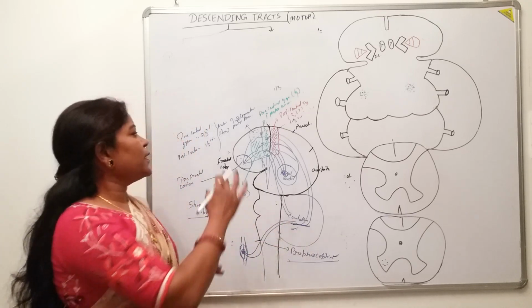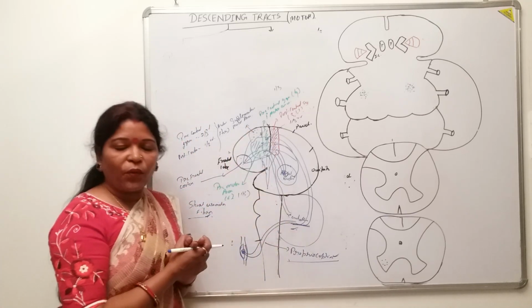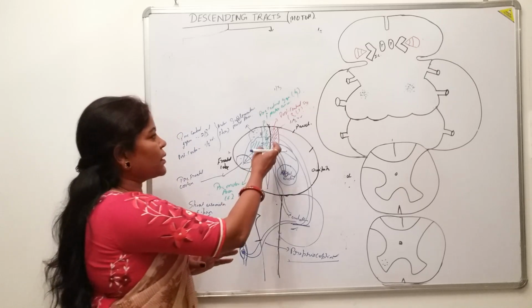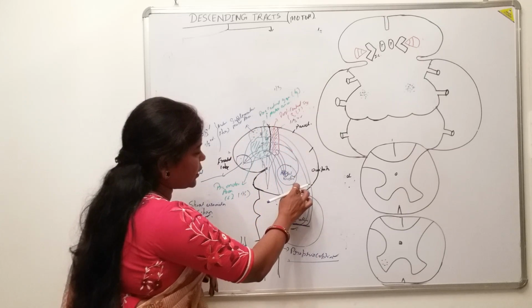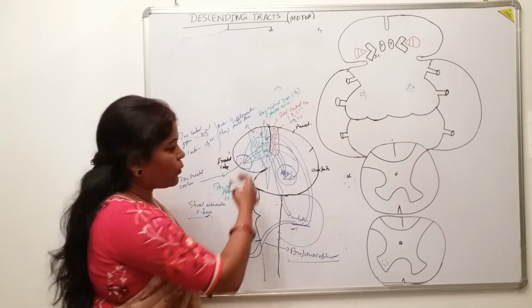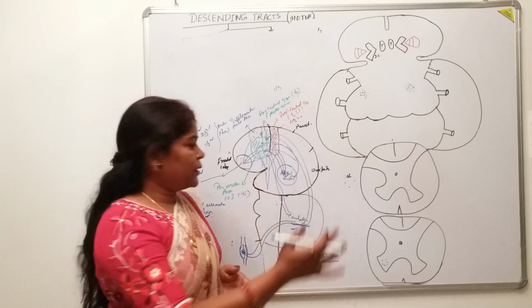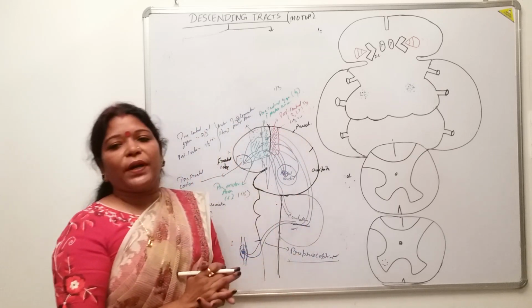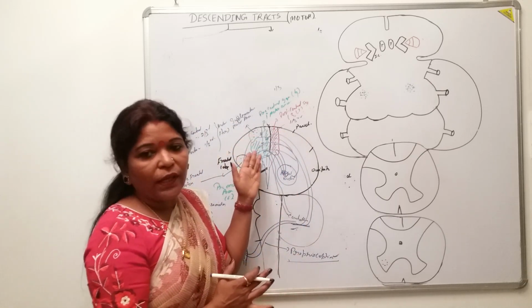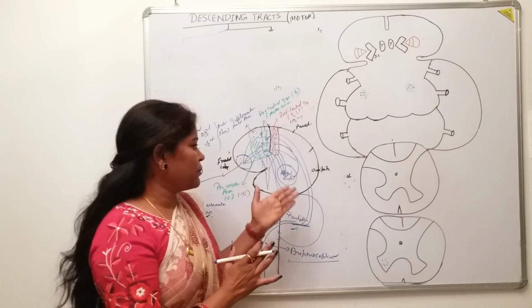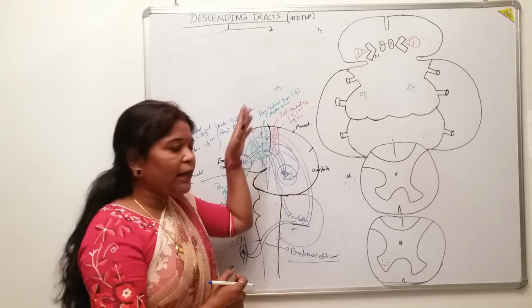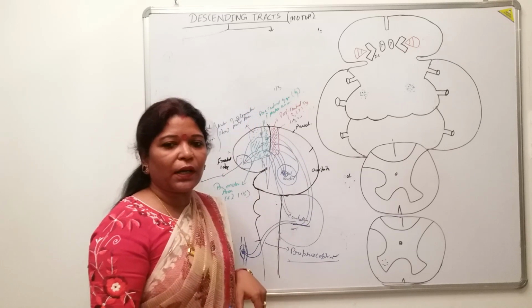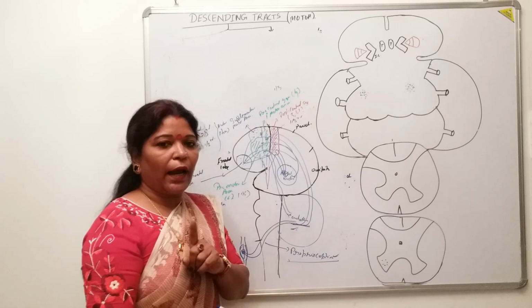That means the motor areas as well as the somatosensory areas, along with the basal nuclei and the cerebellum, coordinate, and the planned movements taken by these motor areas are rectified by the basal nuclei as well as the cerebellum, so that the final execution of the motor pathway is accurate and smooth.